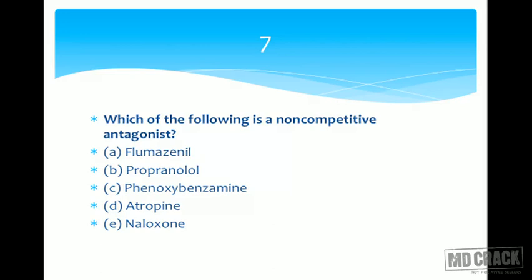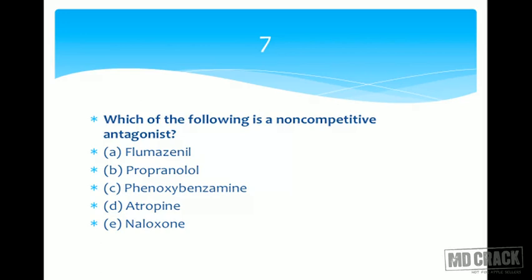Phenoxybenzamine is an alpha blocker, and its mechanism of action is a little bit different. It combines with the alpha receptor, no doubt, but it produces covalent bonding with an allosteric site, so that the original site of the alpha receptor undergoes a change in configuration, so that the alpha agonist cannot combine.